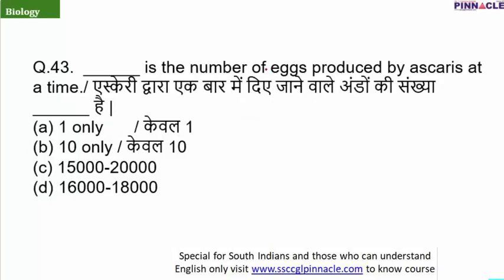Question number 43. The number of eggs produced by Ascaris at a time. So the female Ascaris produces almost 15,000 to 20,000 eggs at a time. It's a very large number, and the correct answer is option C.